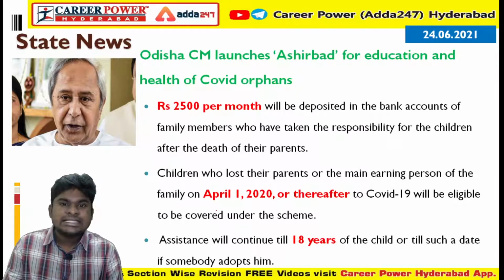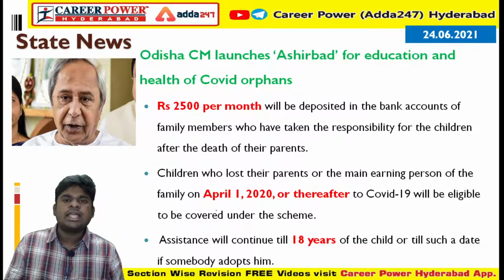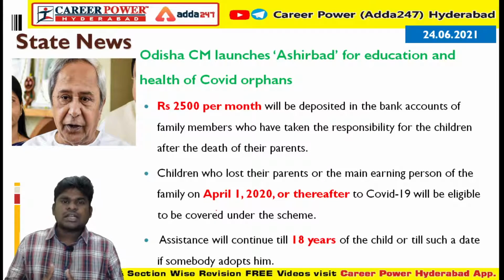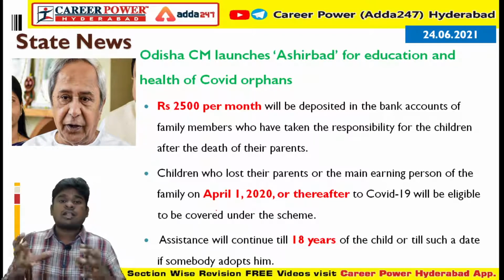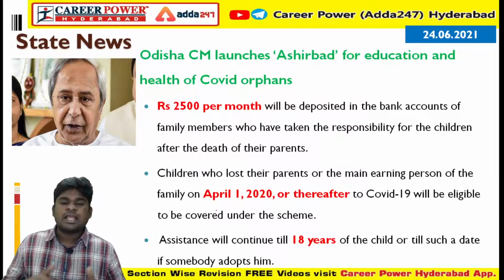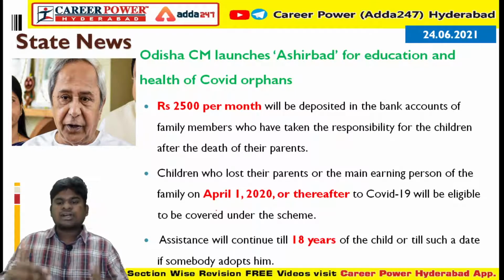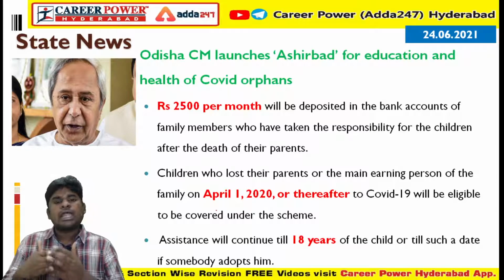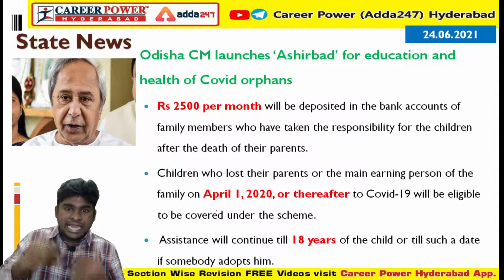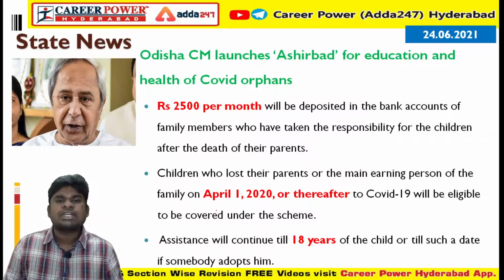Basically the scheme is applicable for children who lost their parents or the main earning person in their family on April 1st, 2020 or thereafter. If children lose their parents or the main earning person in the family after April 1st, 2020, they are eligible for this scheme. Assistance will be given up to 18 years of age or till the child is adopted by some other family.